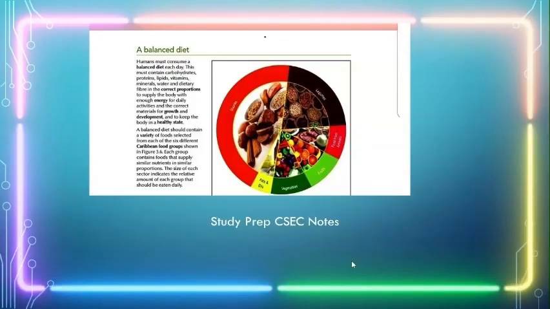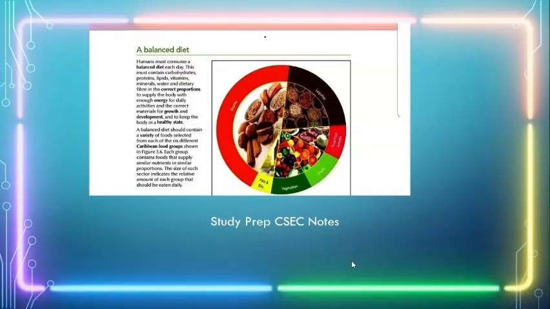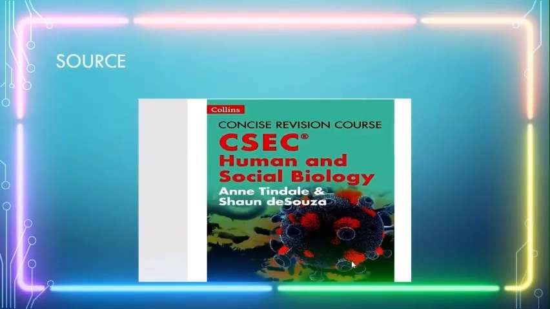All of the following on the table, or at least on the circular table there, are vital for the human being to actually maintain proper proportions, supply the body with enough energy for daily activities, and the correct materials for growth and development. With that said, the source for this is the Concise Revision Course. This is the new edited Collins version of the CSEC Human and Social Biology syllabus. So you guys can know that you're getting the information from the right source.